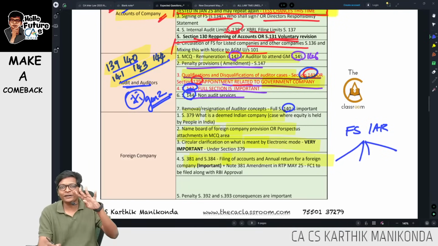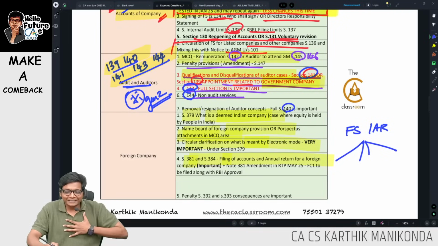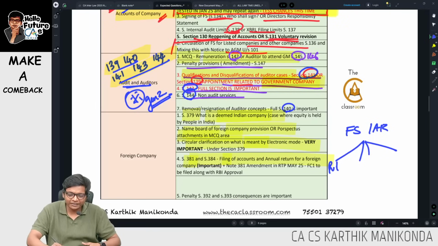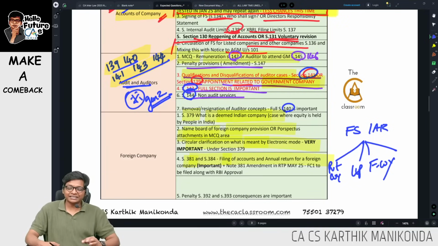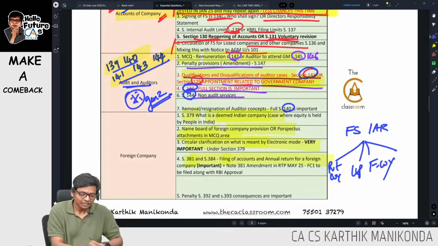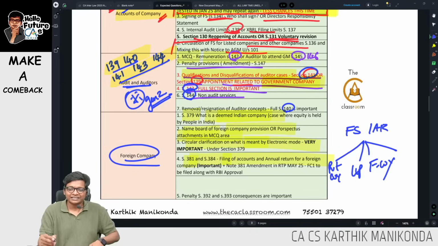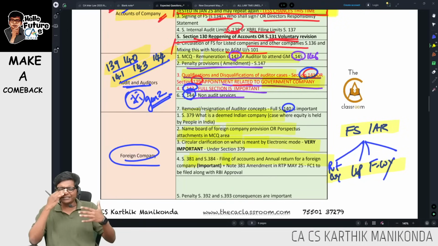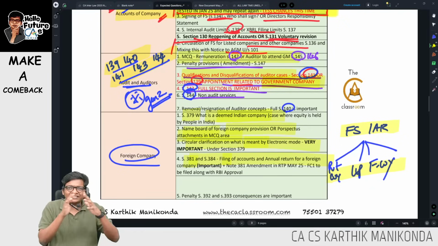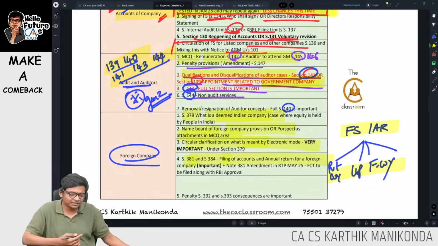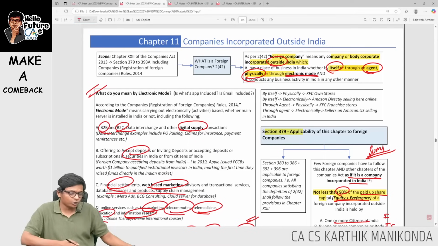We have 4 cases, guys. Somebody will get scared looking at this. One we have for a private company, then you have for LLP, and then you have for a foreign company. 3 different cases. Now we are discussing for foreign company. That's why I will be uploading tomorrow, or by the time you are watching this it must already be there, a separate video on how to file FS and annual return in all the different cases. But here let me quickly add it over here.